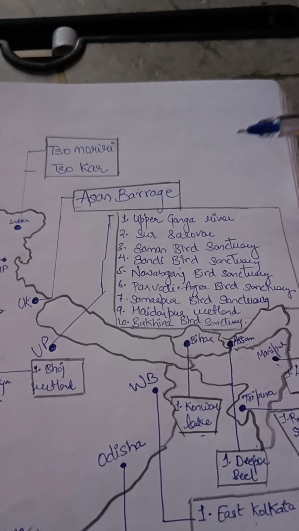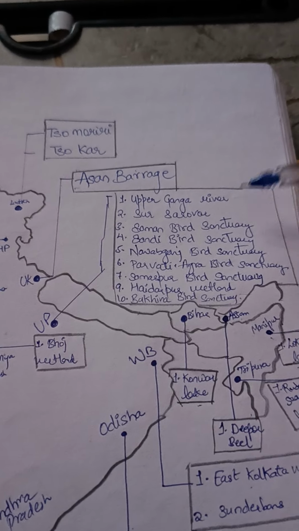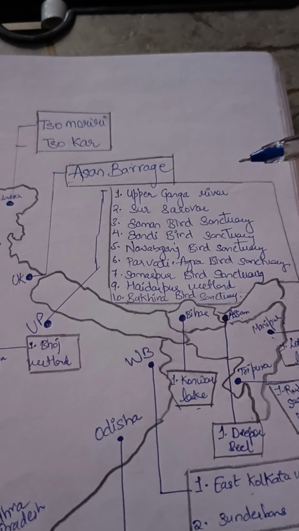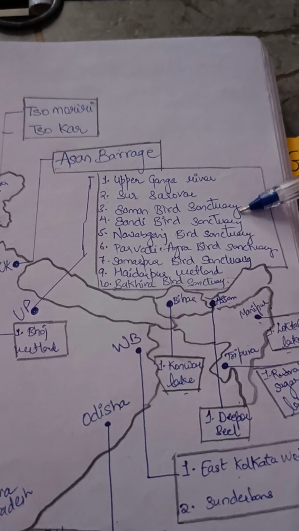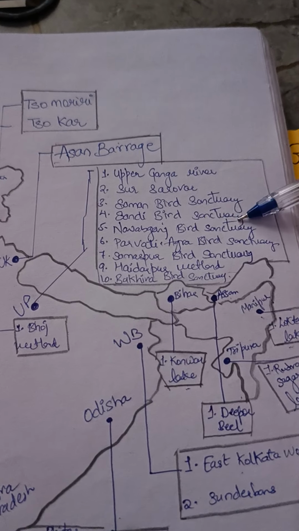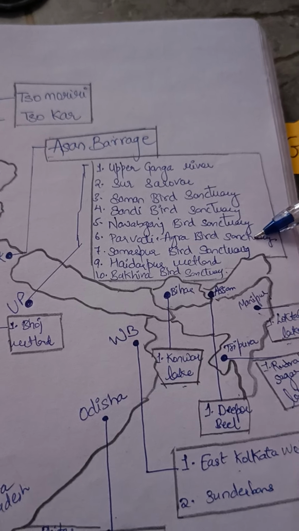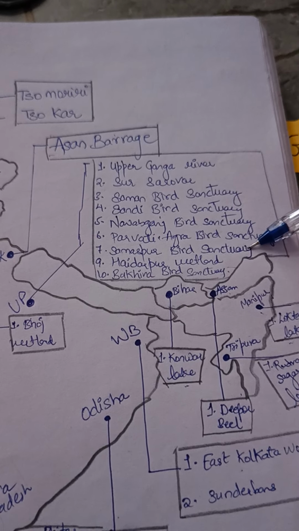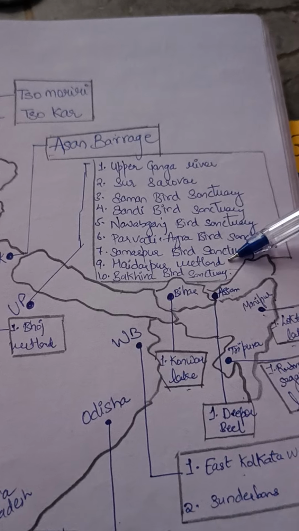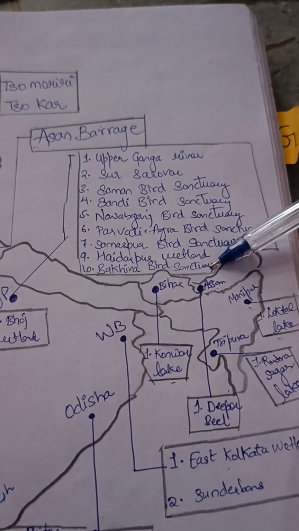So we have total 10 wetlands in UP. First is Upper Ganga river. Second is Sur Sarovar. Third is Saman bird sanctuary. Fourth is Sandi bird sanctuary. Fifth is Nawabganj bird sanctuary. Sixth is Parvati Agra bird sanctuary. Seventh is Samaspur bird sanctuary. Ninth is Haidarpur wetland. And 10th is Bakhira bird sanctuary.